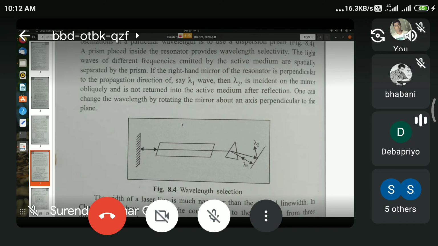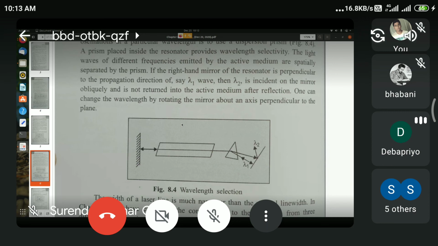A prism produces dispersion, and by placing the mirror in such a way that one particular wavelength of light falls on the mirror normally, the mirror will reflect it back and it will return to the discharge tube.